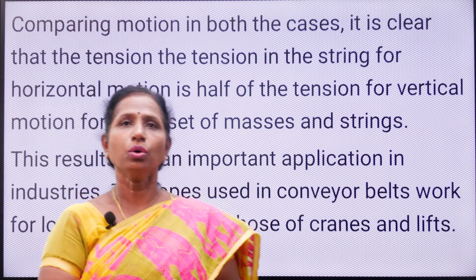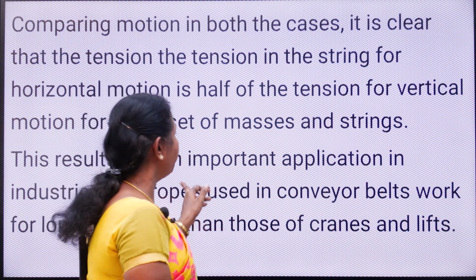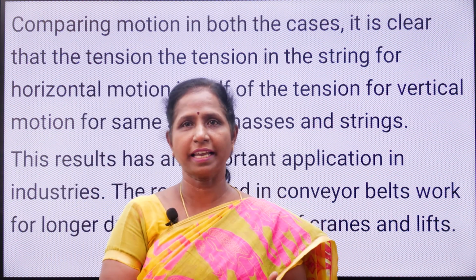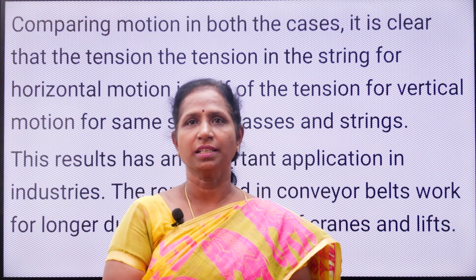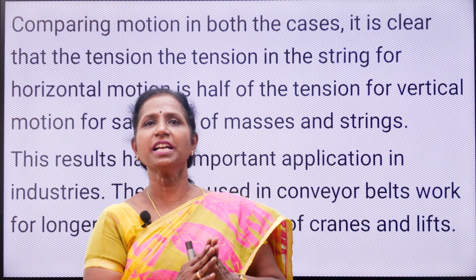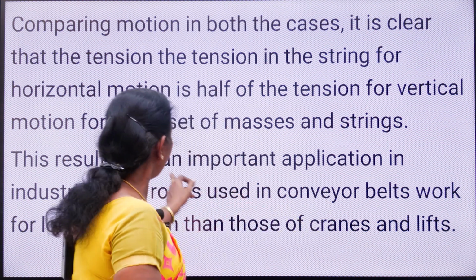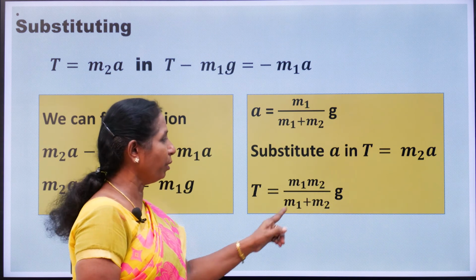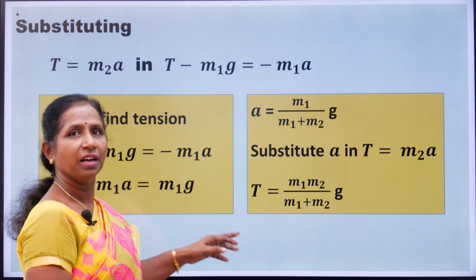Yes, now comparing motion in both the cases, we have dealt with two cases. One is the horizontal case and another one is the vertical case. So two cases we have discussed here. In both the cases, the tension in the string we have calculated. So what is the tension here? See, here tension is M1 M2 by M1 plus M2 into G. This is for the vertical case.